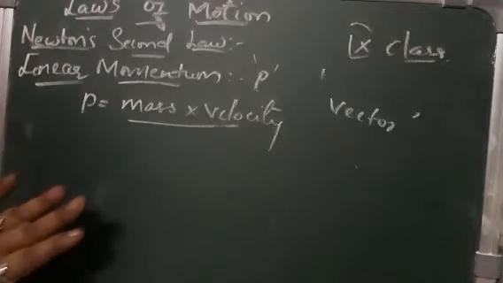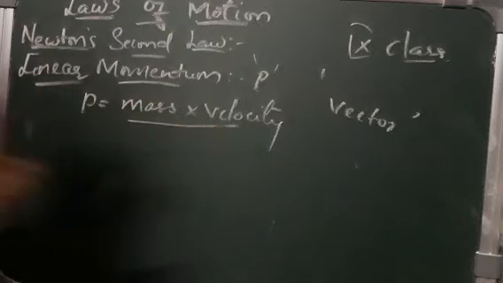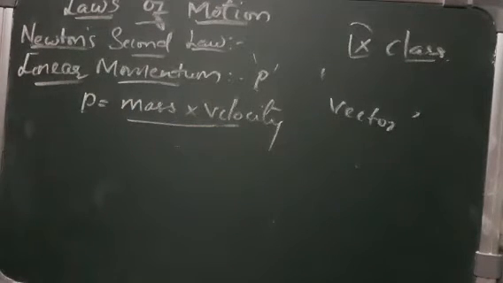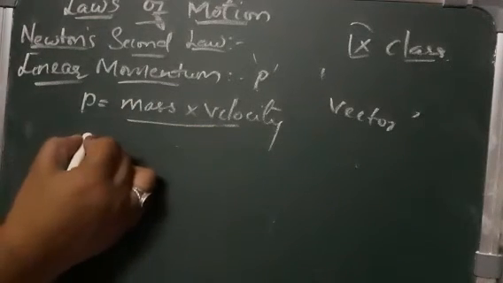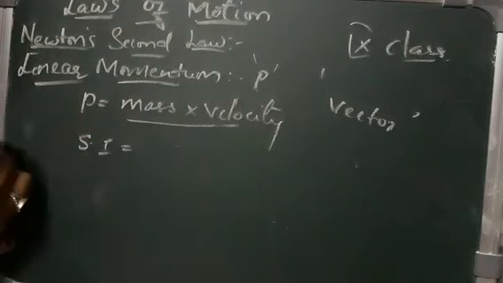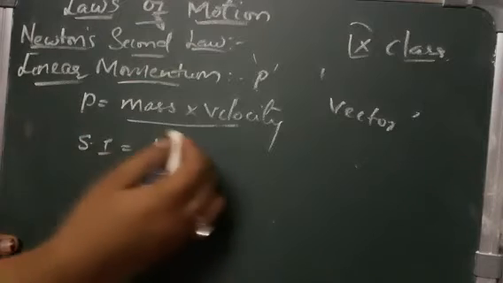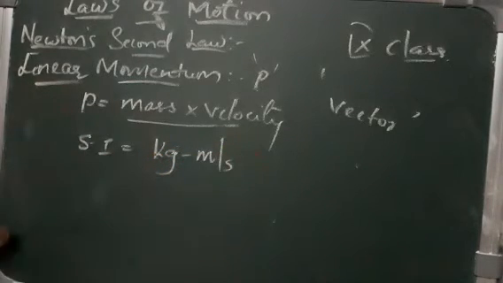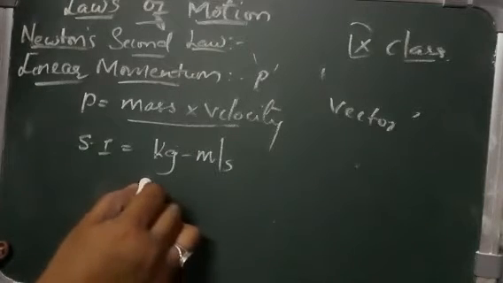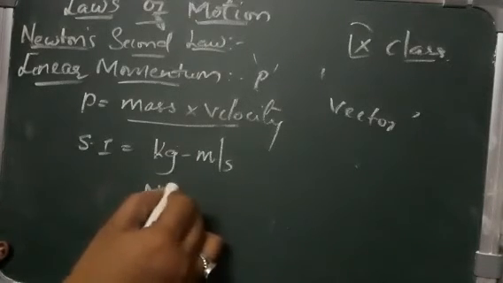The direction of momentum is in the direction of velocity. The SI unit of momentum is kg meters per second, or also you can give it as newton seconds.